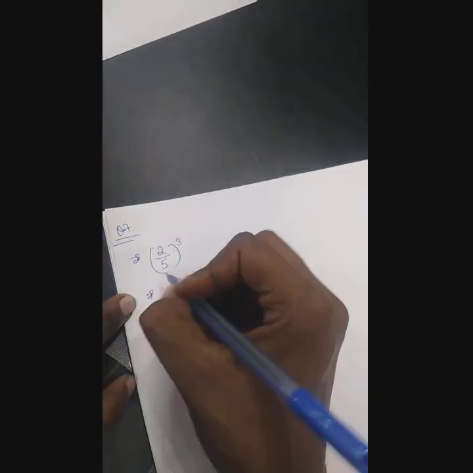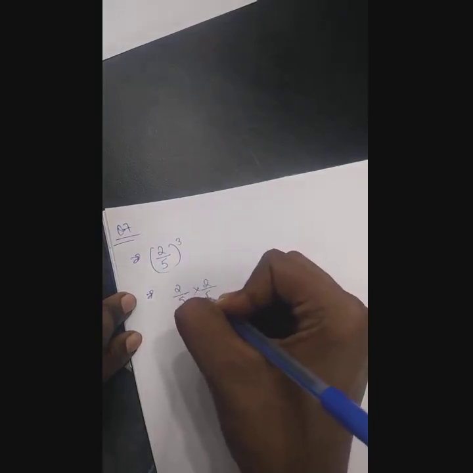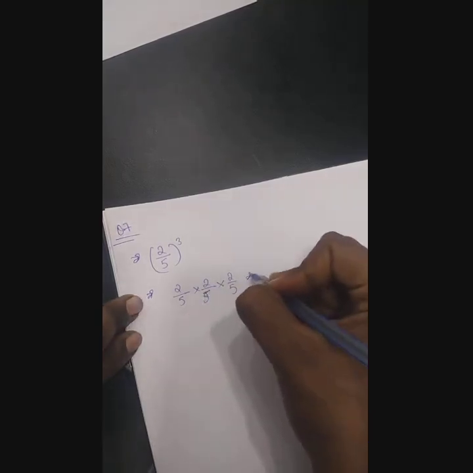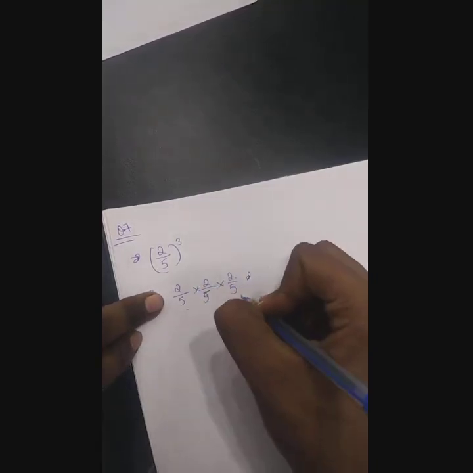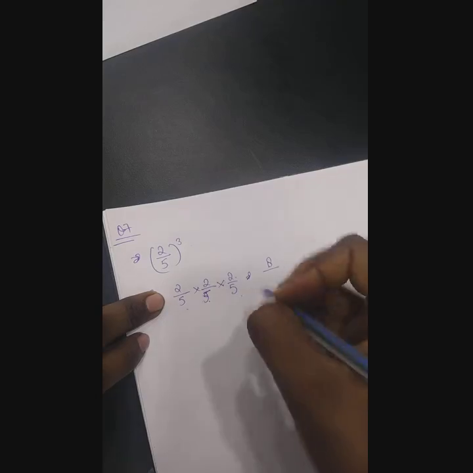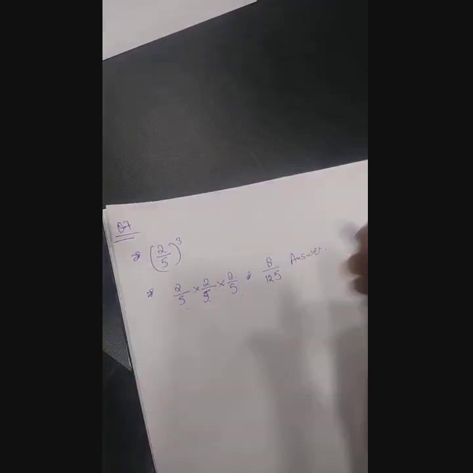So we have 2 upon 5 into 2 upon 5 into 2 upon 5, three times. You simply multiply numerator to numerator and denominator to denominator. That is 2 times 2 times 2 is 8, upon 5 times 5 is 25, times 5 is 125. This is your answer. Question number 7 you also have to do the same.